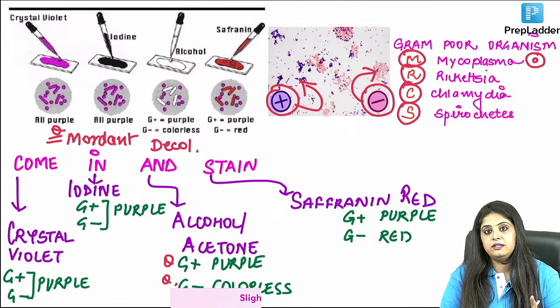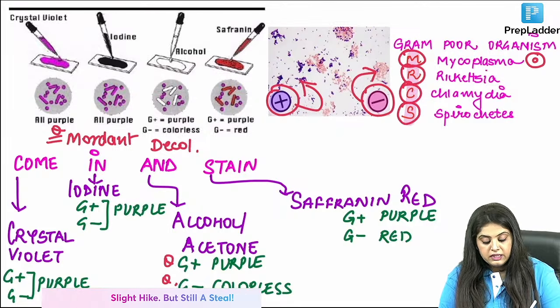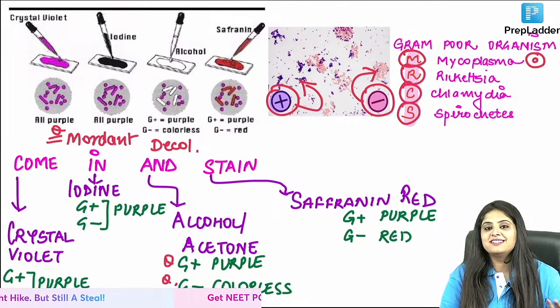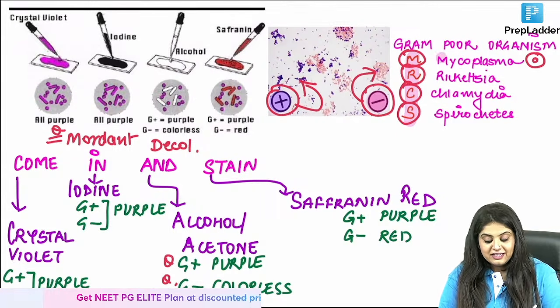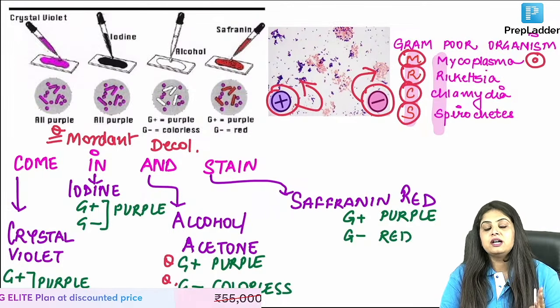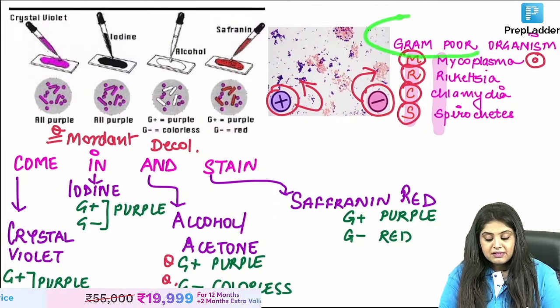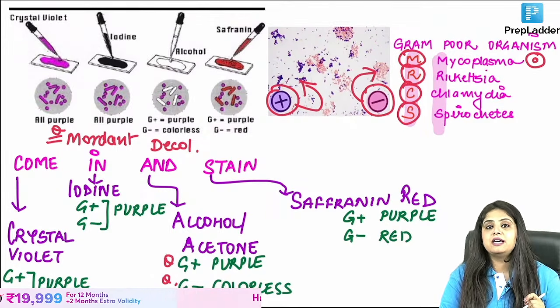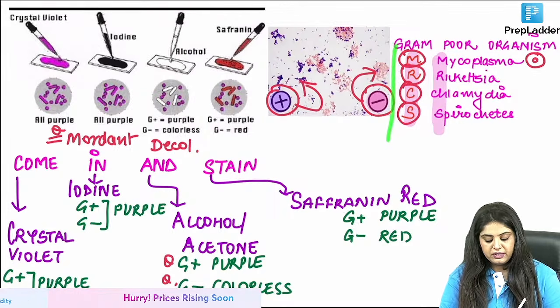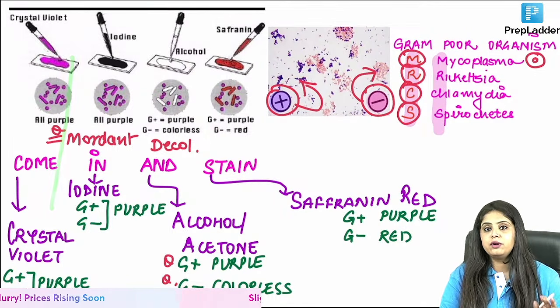Tomorrow we have bacteriology. Tomorrow I will teach you these 4 which you always leave because these are the last 4 chapters of bacteriology. These 4 are mycoplasma, rickettsia, chlamydia, spirochetes. These are gram poor, and tomorrow I will ask you why they are gram poor, because bacteriology day is tomorrow. All the stains are done that are important for now.